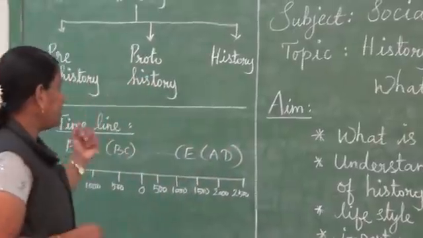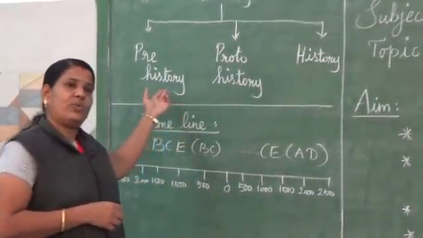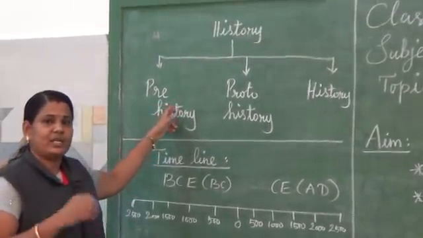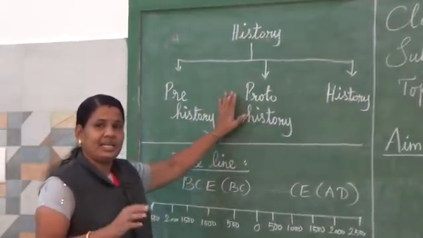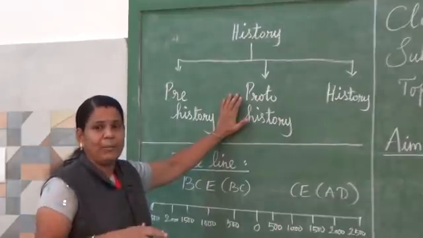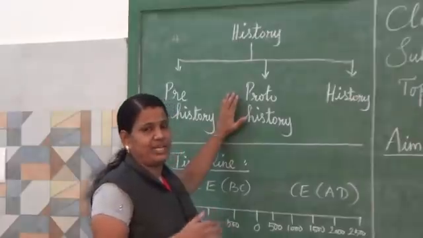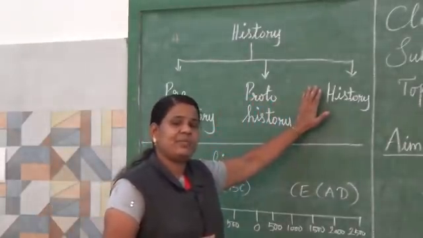Second one, proto-history. What is proto-history? In prehistory, they knew very well how to draw pictures. They were doing the drawings only. But proto-history means they know how to draw the pictures and they know how to write, but those descriptions are not deciphered in this period. So that's called proto-history. What is history?